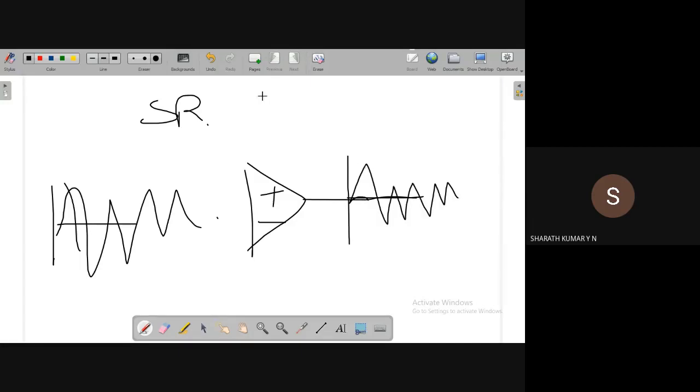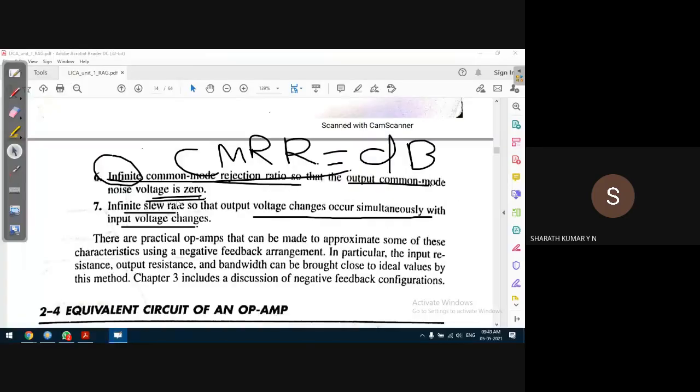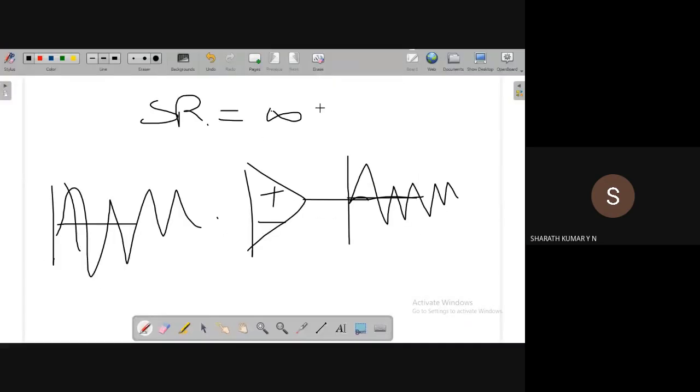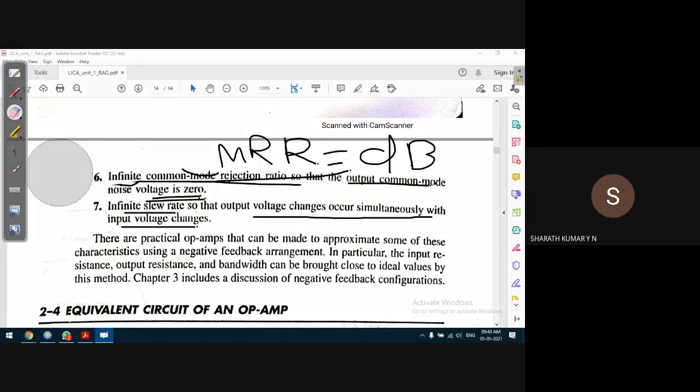So the slew rate should be infinite, or at least very large, so that the output changes immediately as the input changes, but practically not possible. For example, for a 741 op amp it was 0.5 volts per microsecond: every microsecond, the output voltage will change by 0.5 volts. It is not infinity.